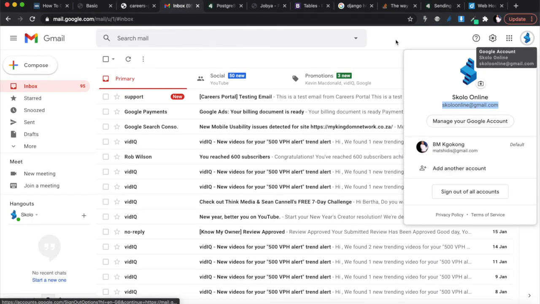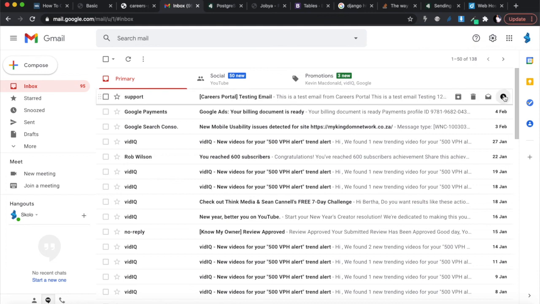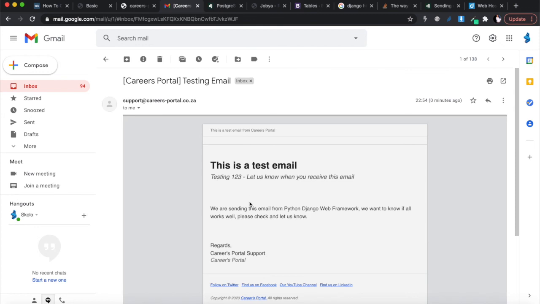So this is my Gmail. Recall I was here on my Gmail just now copying this, all right? And this email wasn't there. It's just been sent at 22:54, which is just this time right now. You can't see it over here because it's at the top, but this is the exact time right now that this email has been sent. But let's just open it to make sure, right?